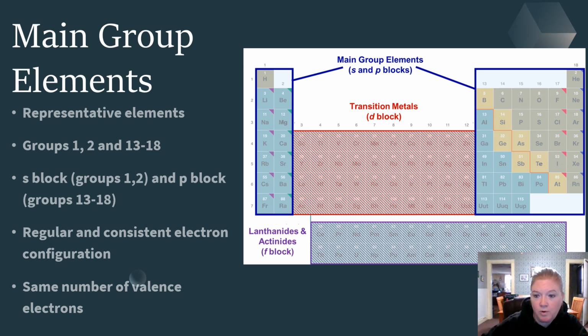So elements in group 1, 1 valence electron. Elements in group 2, 2 valence electrons. Group 13, 3. Group 14, 4. Group 15, 5. Group 16, 6. Group 17, 7. Group 18, 8. Exception, helium. Helium only has 2, but remember, it only has 1 energy level, so that is completely full.